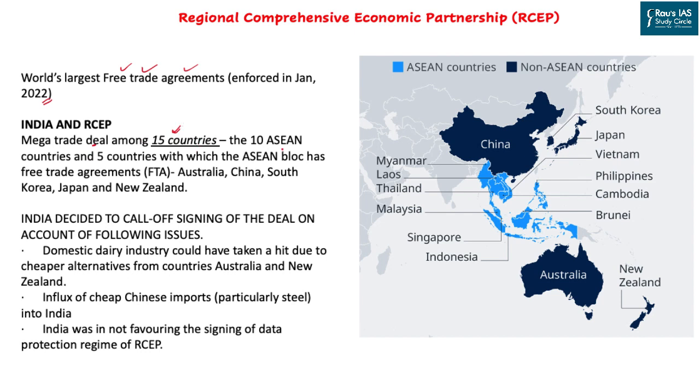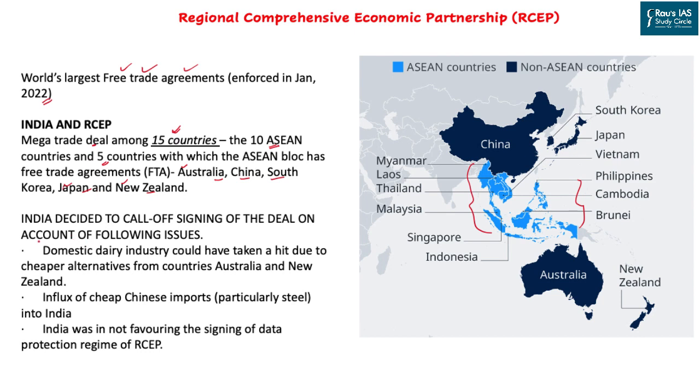The 15 countries include the 10 ASEAN members. As you can see here in the light blue color, all the ASEAN countries are there. And apart from these, 5 other countries including Australia, China, South Korea, Japan and New Zealand are already there. Out of these, Australia, New Zealand and Japan would also be there in IPEF. Now, why has India called off the signing of this deal?